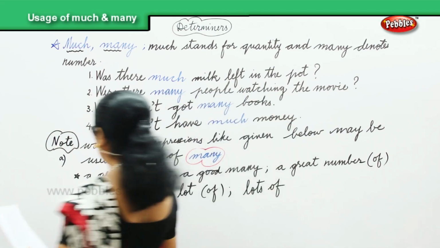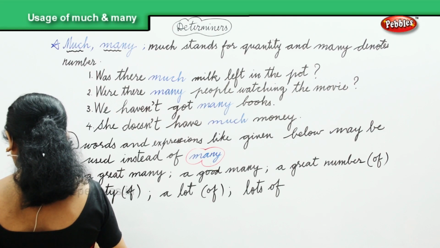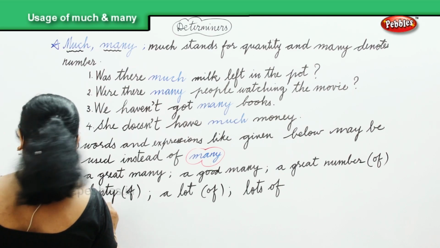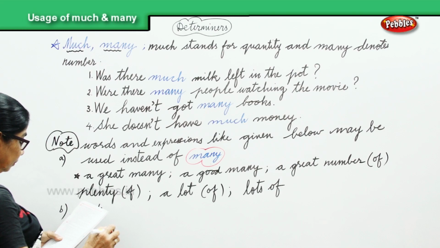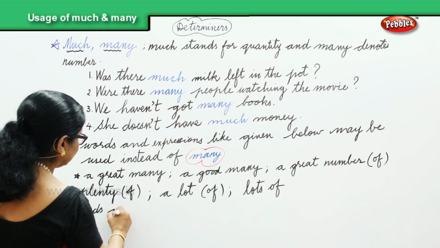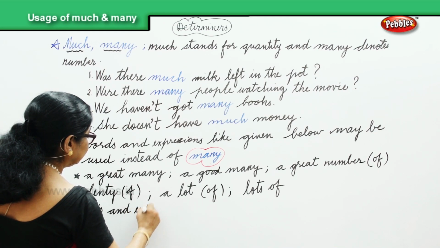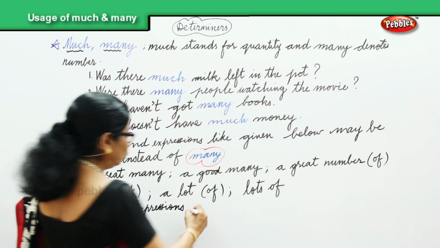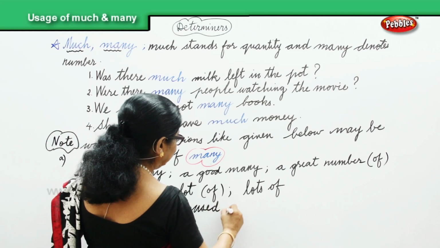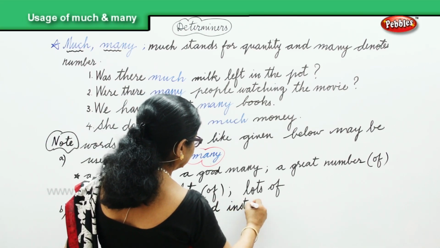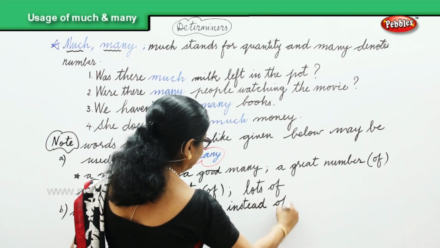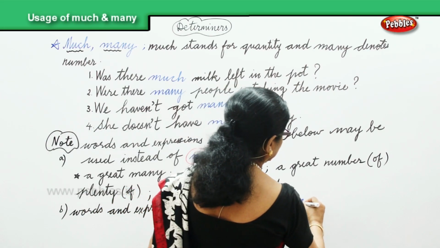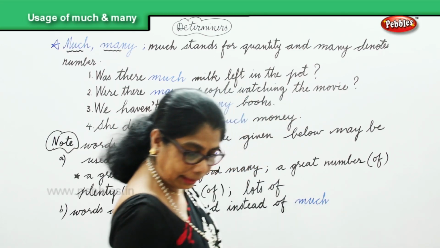Now, part B: words and expressions used instead of much. Now, what are they? That's what we're going to look at.